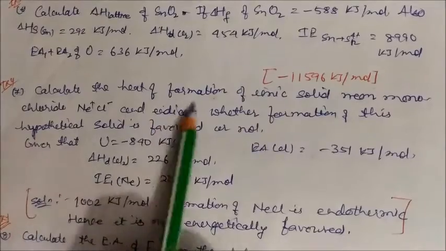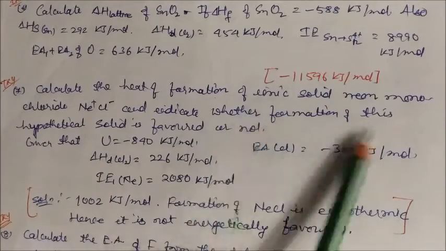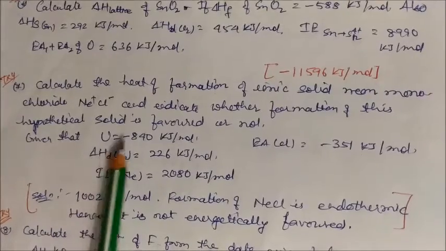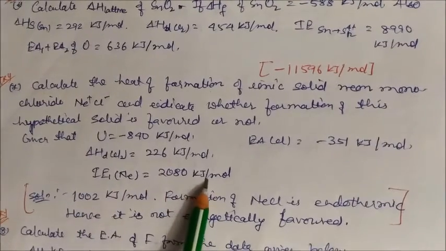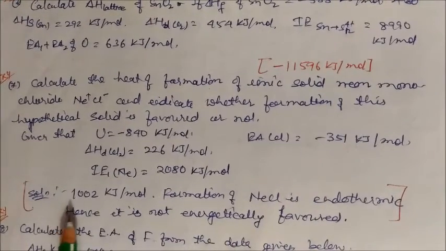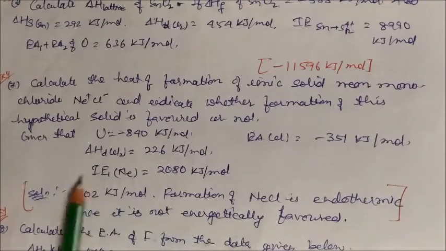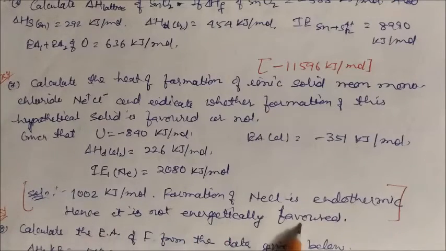Next, calculate the heat of formation of the ionic solid neon monochloride, Ne plus Cl minus, and indicate whether the formation of this hypothetical solid is favored or not. We have given the values. Lattice energy is minus 840 kilojoule per mole. Dissociation of Cl2 is 226 kilojoule per mole, the ionization enthalpy of neon is 2080 kilojoule per mole, and the electron affinity of Cl is minus 351 kilojoule per mole. If you solve it, you will get the answer 1002 kilojoule per mole. This is your heat of formation. You can see the heat of formation of neon chloride is endothermic. We are getting a positive value, so the heat of formation is endothermic and this is not energetically favored.